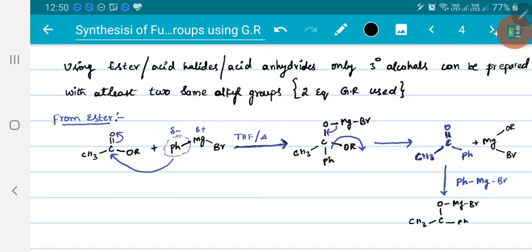Already one phenyl system is there. Now the second phenyl got attacked over this electrophilic carbon. Now this undergoes hydrolysis. During hydrolysis, this bond will cleave, leading to product formation. So the obtained product will be CH3COH and 2 phenyls over this carbon, and the final byproduct obtained is MgOH.